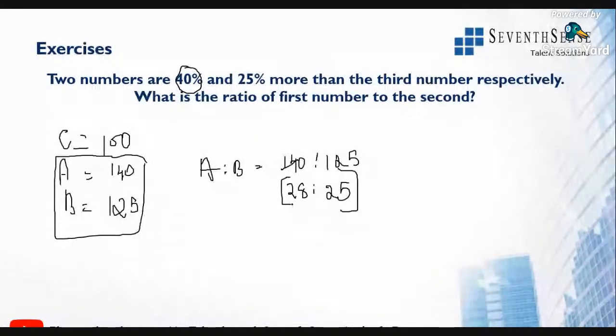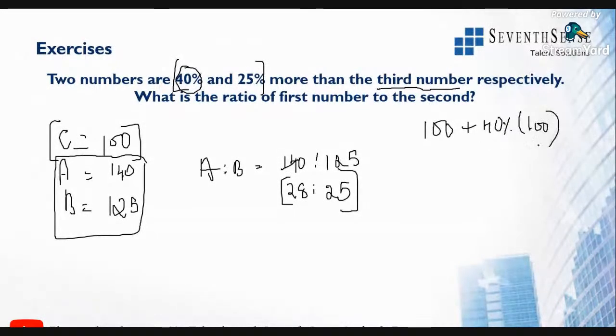So whenever they are asking in terms of percentages, and it is more than the third number, if the third number is 100, I'm assuming it as 100. You can assume it as 10, you can assume it as 1, whichever you want. Here A is 40% more, which means it is 100 plus 40% of 100.